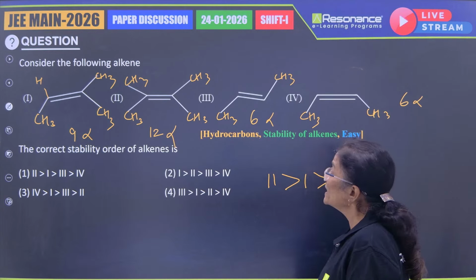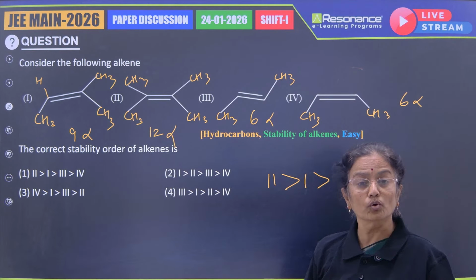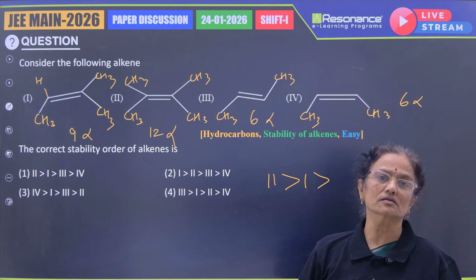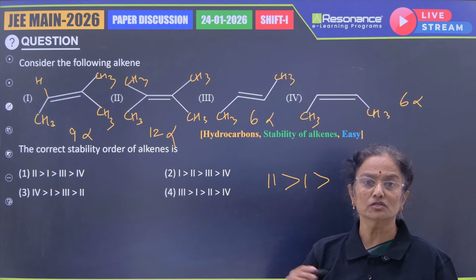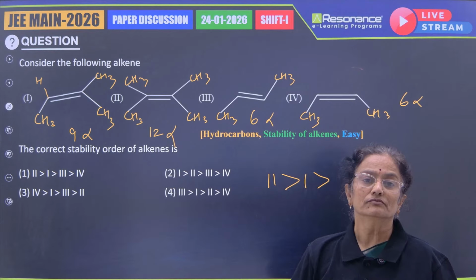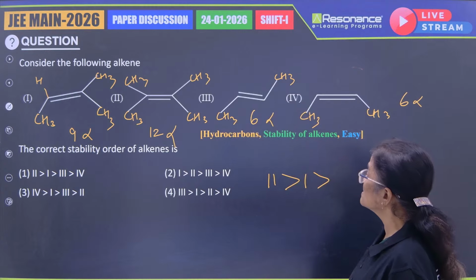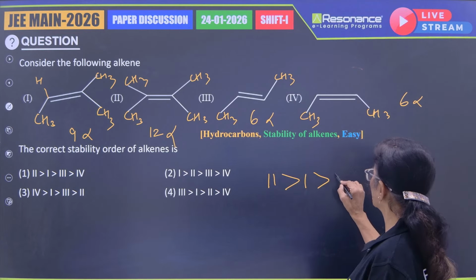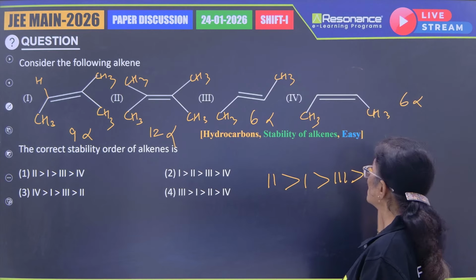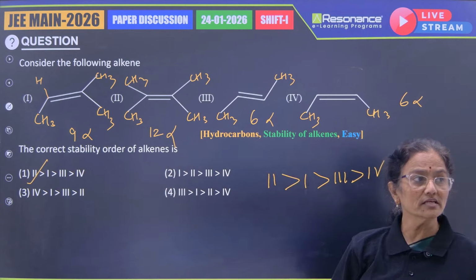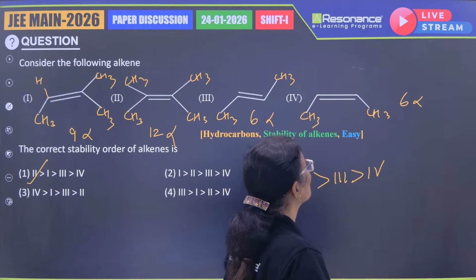Now between the third and fourth structure, where both of them contain 6 alpha hydrogens, we have the trans structure more stable compared to cis, because the 2 methyl groups are away, so the repulsive forces or the van der Waals forces will be lesser compared to the cis configuration. So we have 3 greater than 4. So option 1. Is it not a simple one? Yes. Now let's go for the next question.